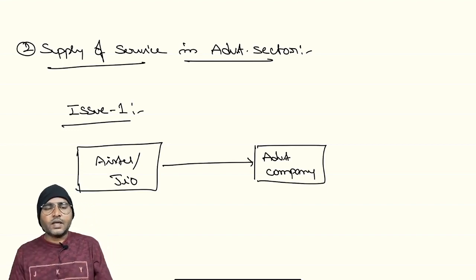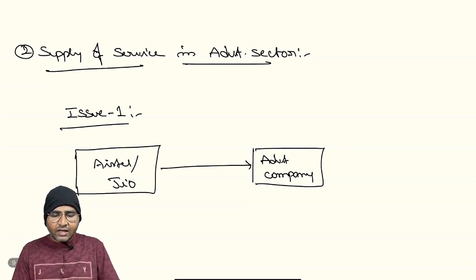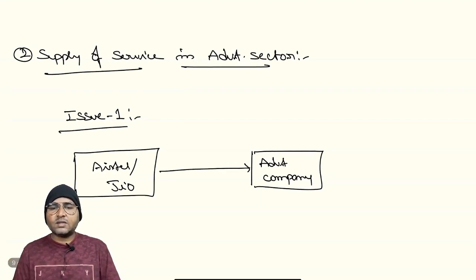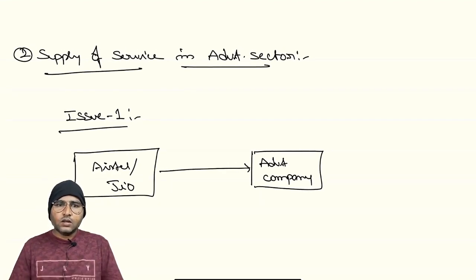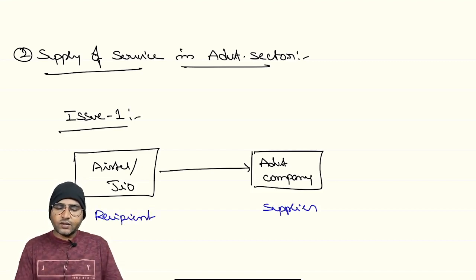This is an advertisement company where Airtel or Jio have given a contract to the advertisement company for display of the structure, right? So in this situation, the advertisement company is the supplier and Airtel or Jio will be the recipient. And what is the nature of service here? Advertisement services.